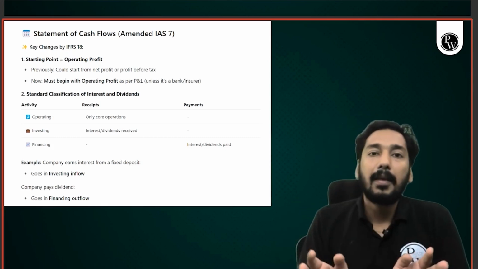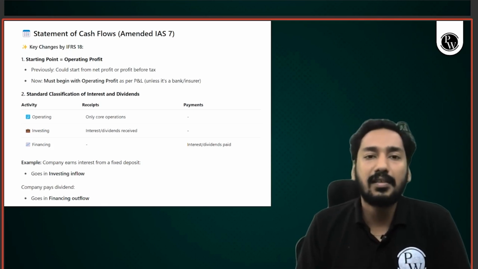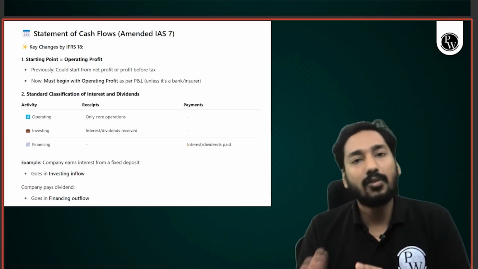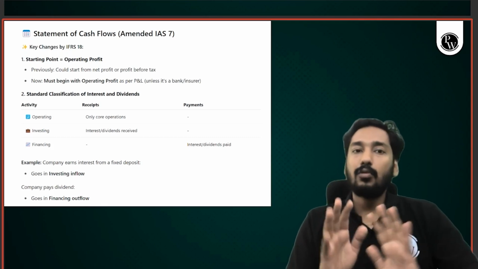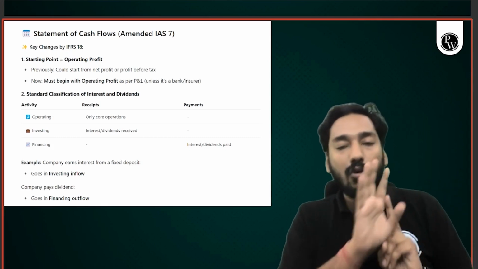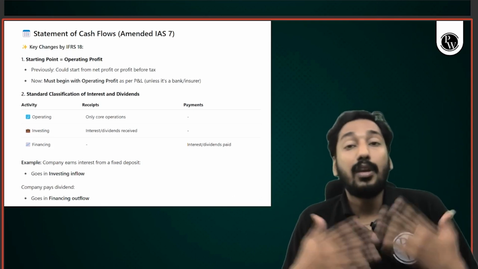No more debate, except if obviously if your core business operation is earning interest, if you're a banking, etc., then it will go to operating activity. It is obvious. But generally, now rule is very clear. So two major updates for cash flow. Everything else remains same. No worries, student, that sir, IFRS 18 has brought major updates.